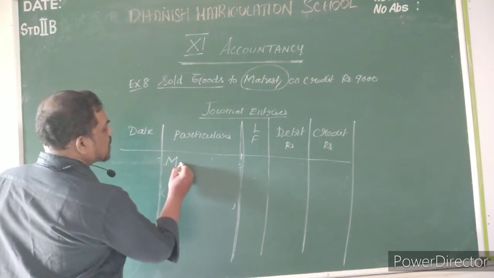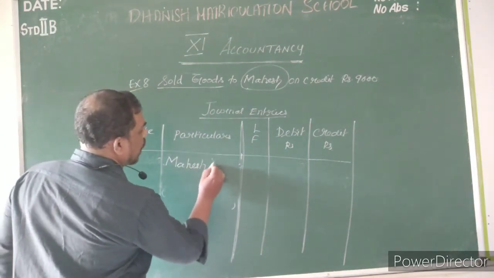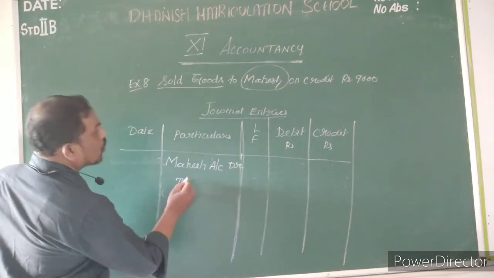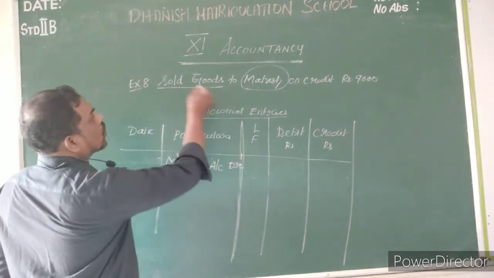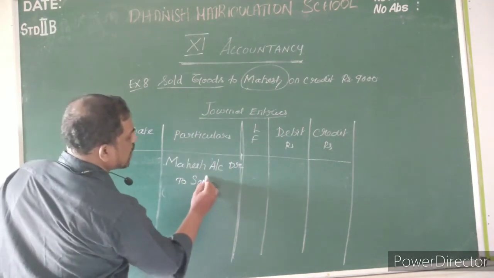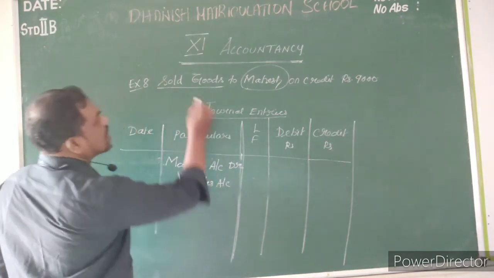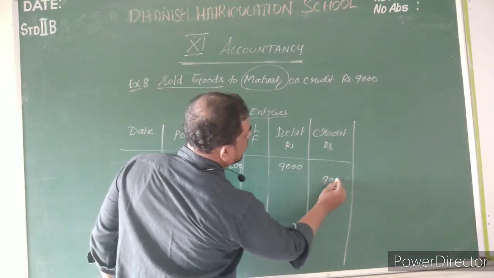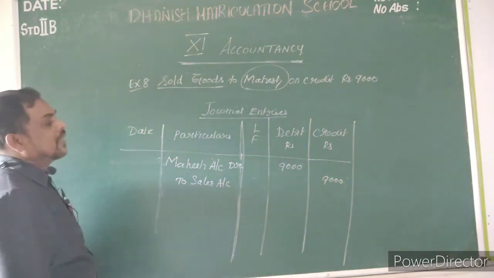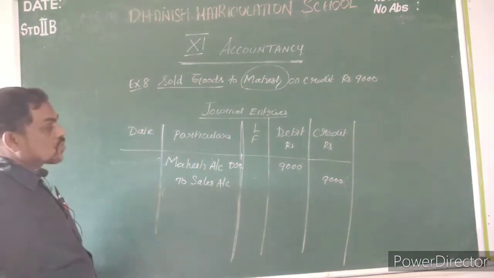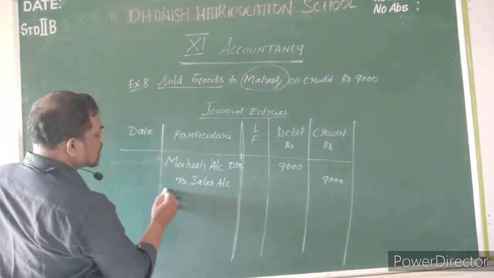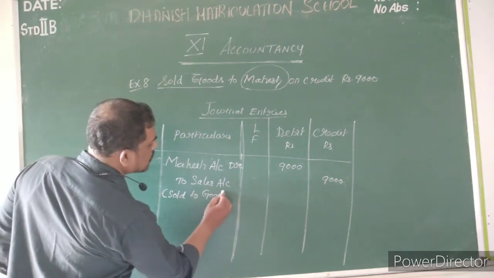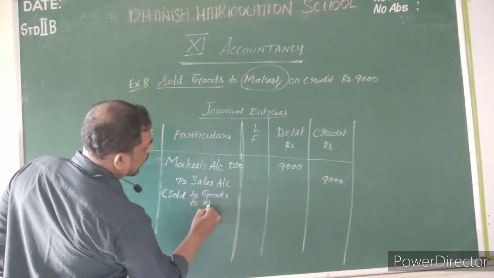So Mahesh account debtor to who? What is the income? Sales account. What is the value? Debit 9,000, credit 9,000. So what is the narration? Sold goods. Sold goods to Mahesh.